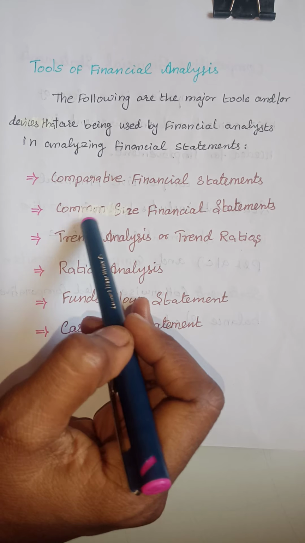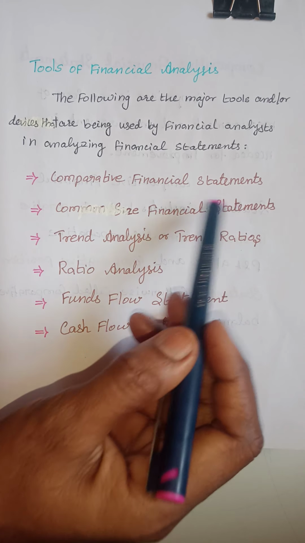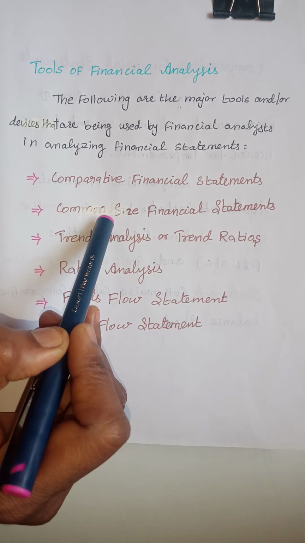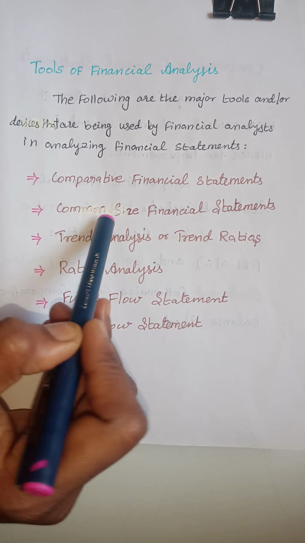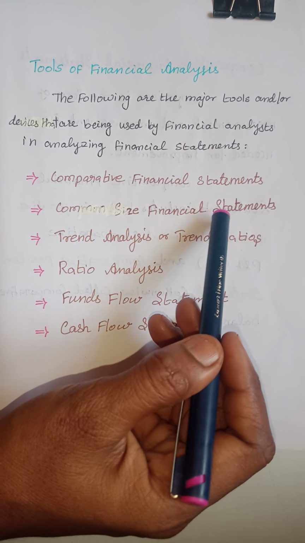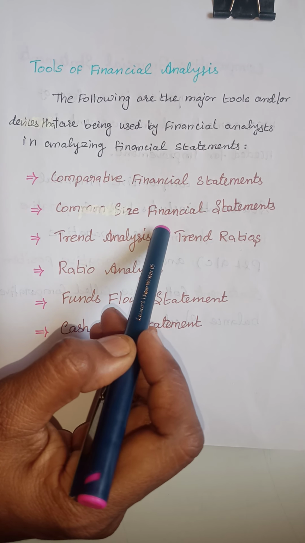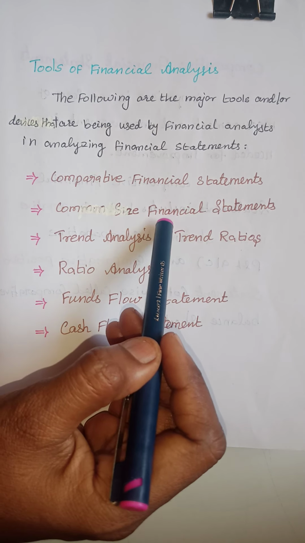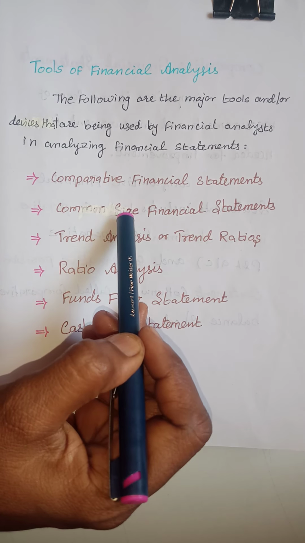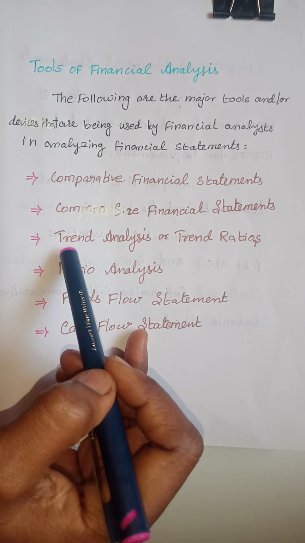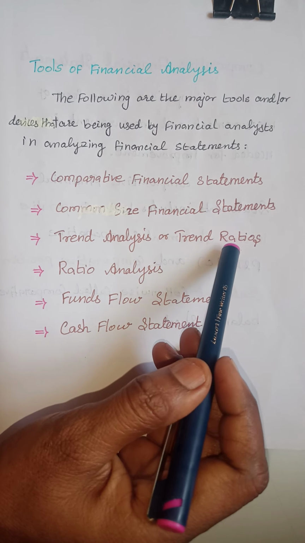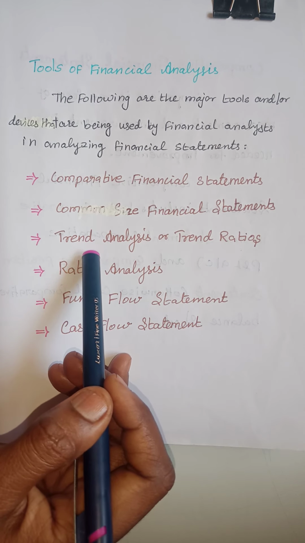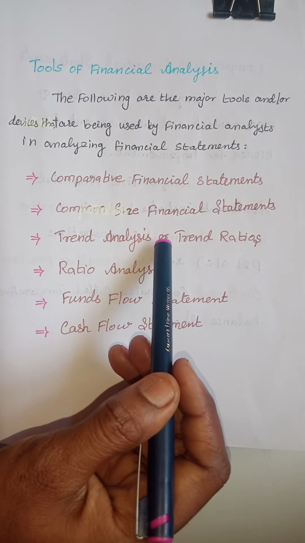Another one is the common size financial statement. These statements provide values on a percentage basis for users of financial statements. Then the third one is trend analysis and trend ratio, which is shown through graphical statements.